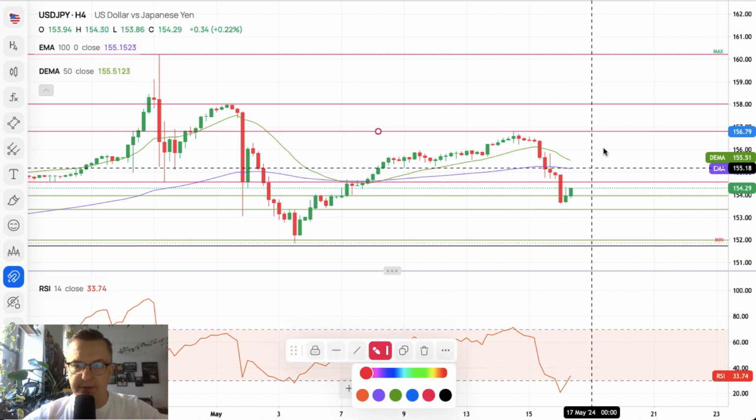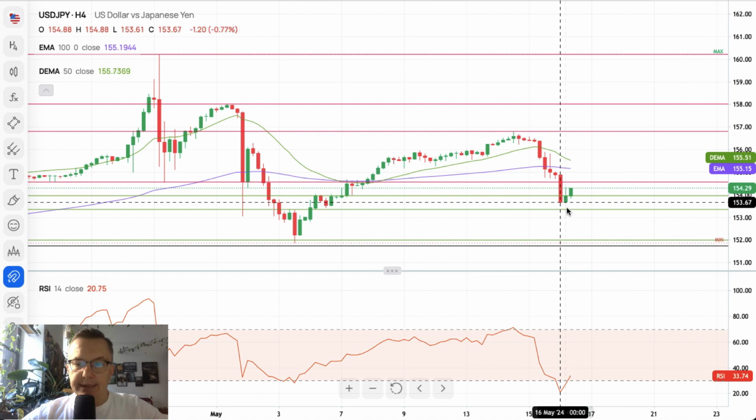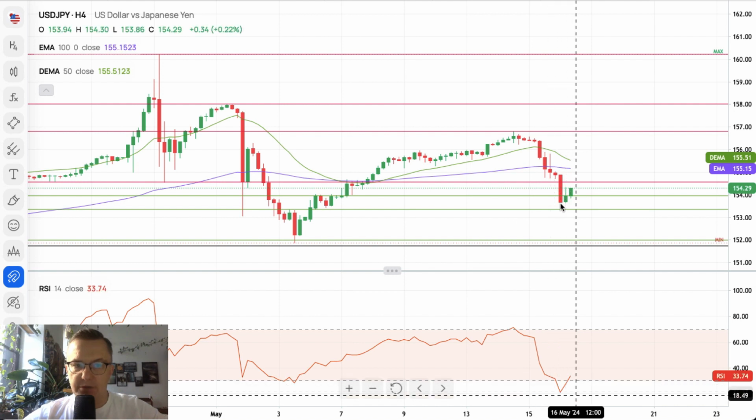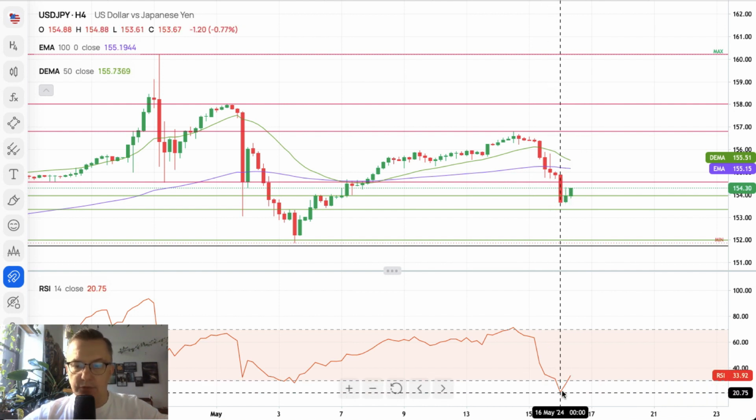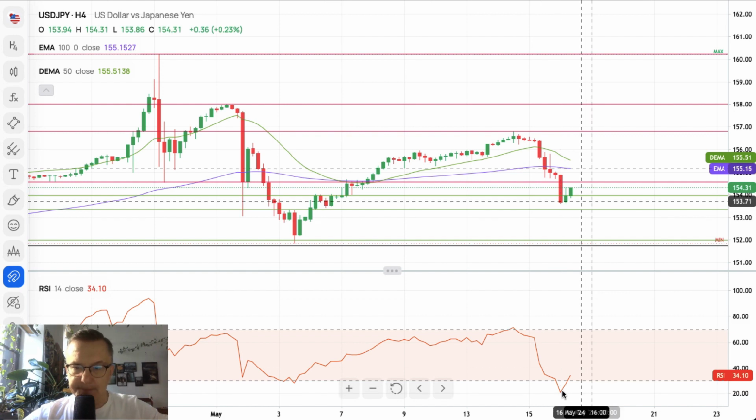156.79 is the resistance, so it's on the red. And now the market is trying to bounce from the 153.61 level, as the market conditions are extremely oversold on the 4-hour time frame chart. So we are expecting some kind of a bounce here.